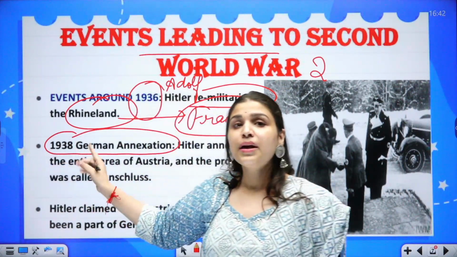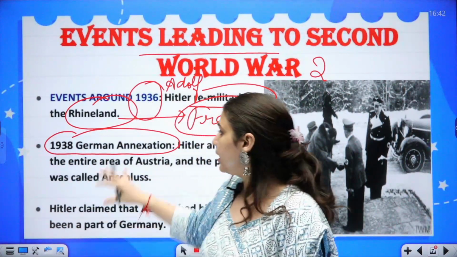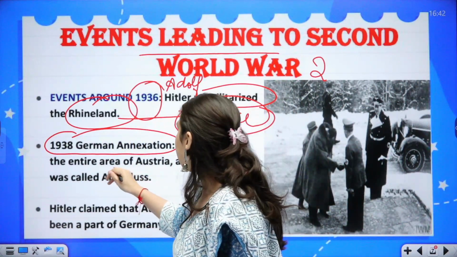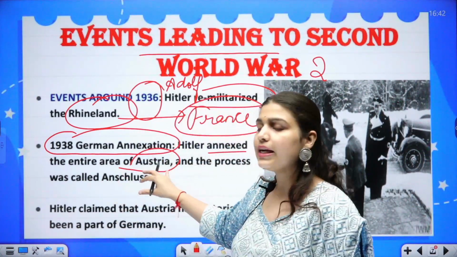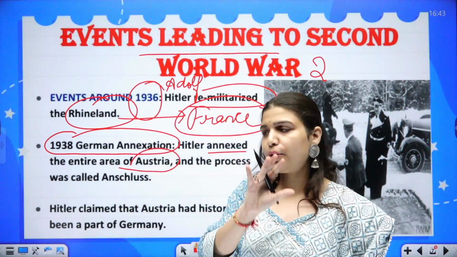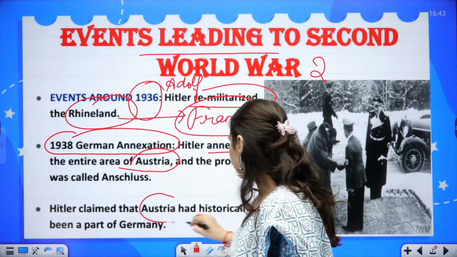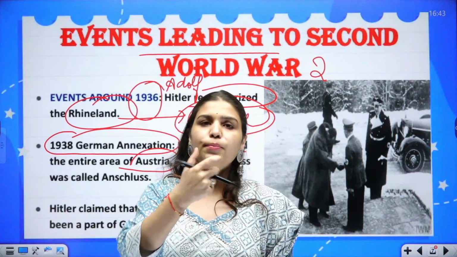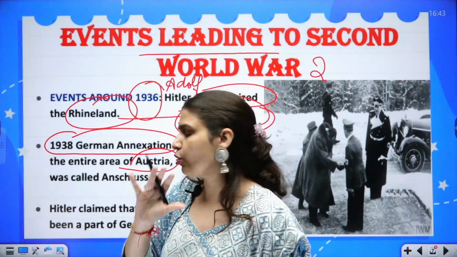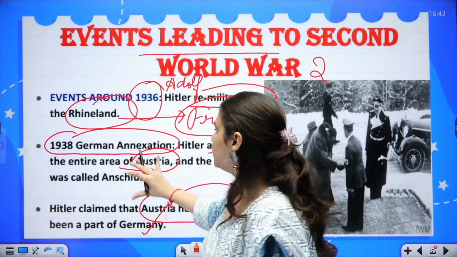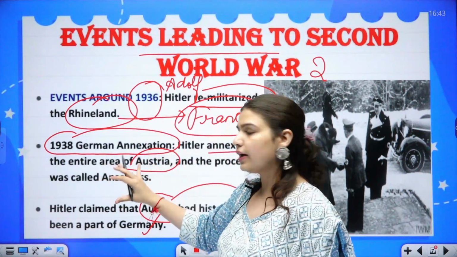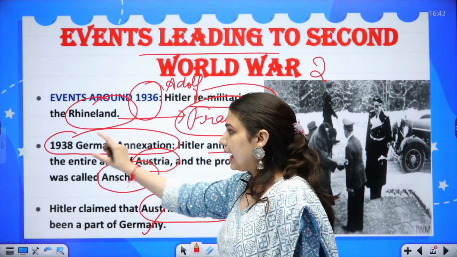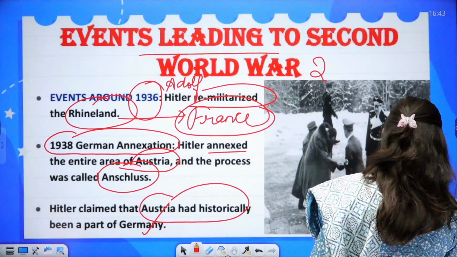From here on begins the German annexation, the expansionist policy of Adolf Hitler. He annexed the entire area of Austria. Why did he annex Austria? Because he claimed that Austria had historically been part of Germany. It was just broken away from Germany after World War I, but historically it was part of Germany. So he annexed the entire area of Austria, and the process was known as Anschluss. So in 1938, Adolf Hitler did this.